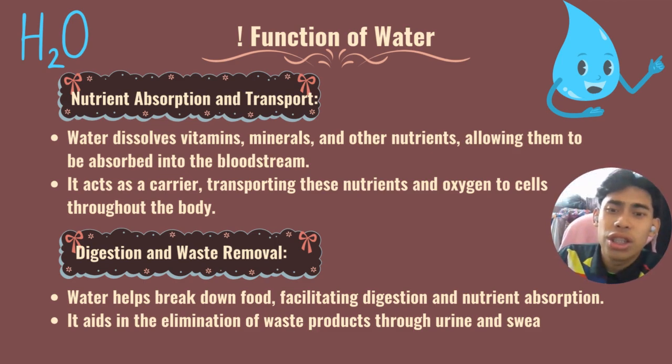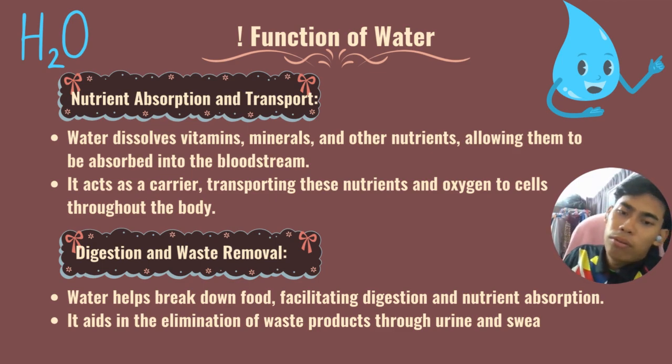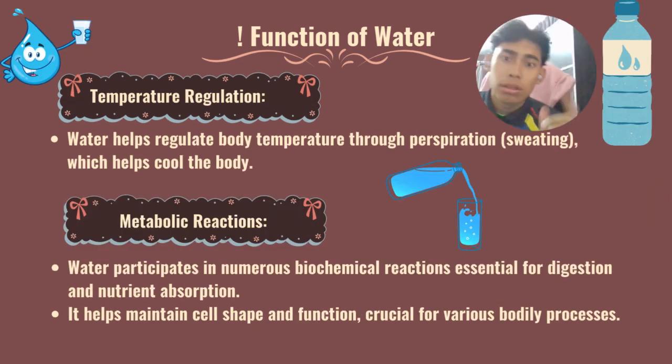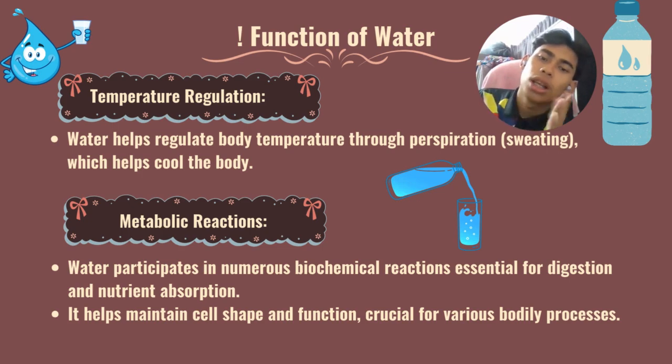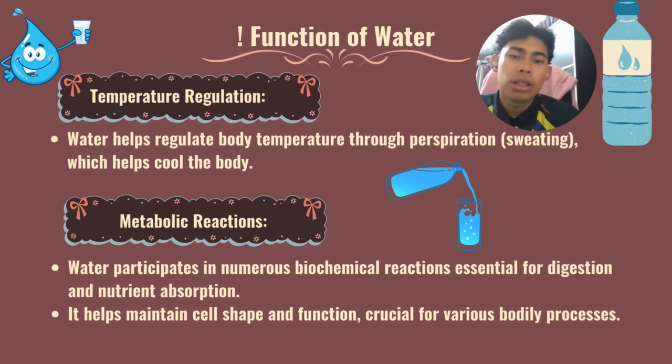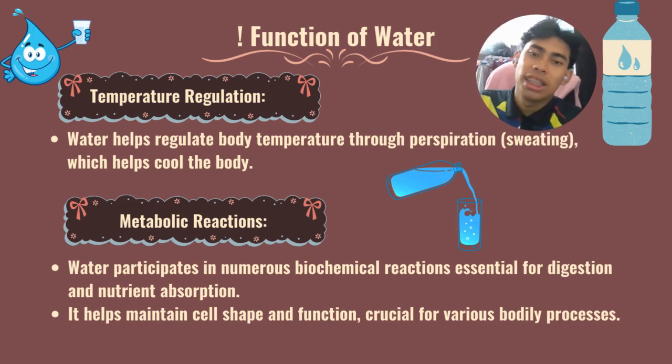The first one is nutrient absorption and transport. Water dissolves vitamins, minerals, and other nutrients. The second one is digestion and waste removal. Water helps break down food in the digestive system. The next one is temperature regulation, where water helps regulate our body temperature. For example, when we sweat, the water helps cool the body. The last function of water is metabolic reaction. Water participates in numerous biochemical reactions essential for digestion and nutrient absorption.